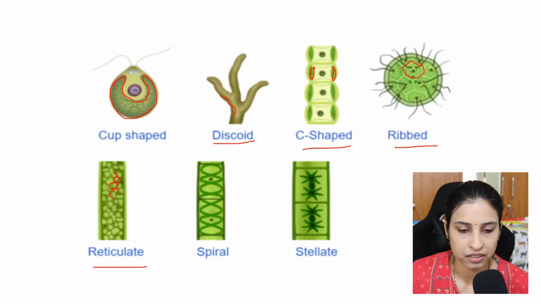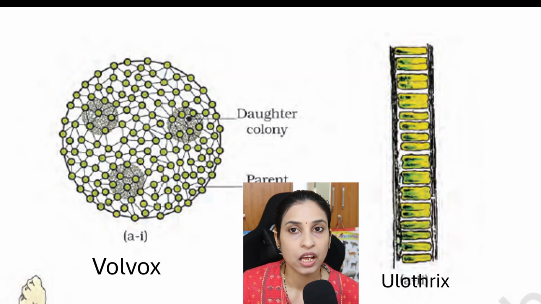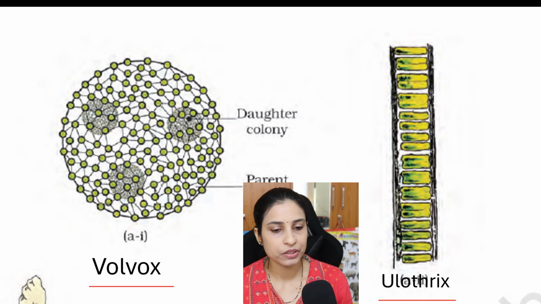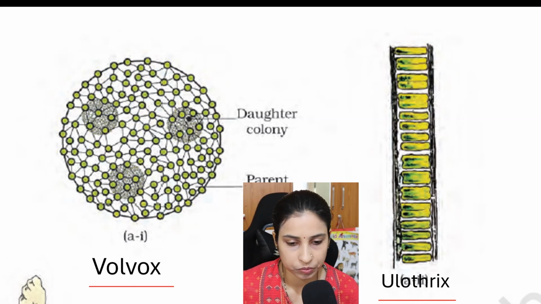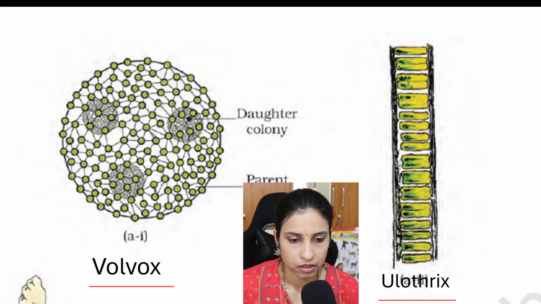And spiral, as observed in Spirogyra. Then stellate, like a star. Stellate shaped chloroplast we also observe, but it is in the colony of Volvox. The examples for Chlorophyceae are Volvox, Ulothrix, Chlamydomonas, Spirogyra and Chlorella. See here the structure of Volvox and Ulothrix.